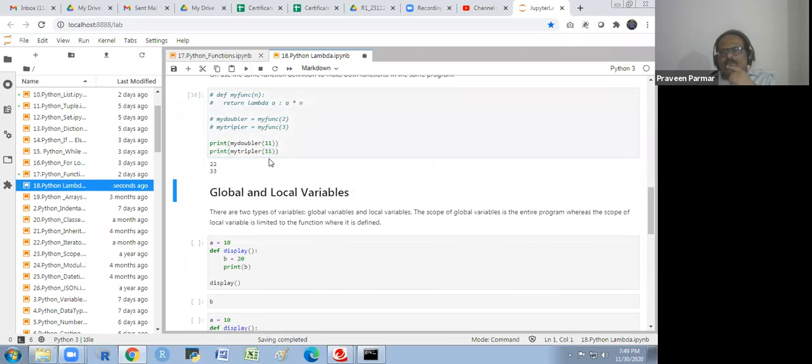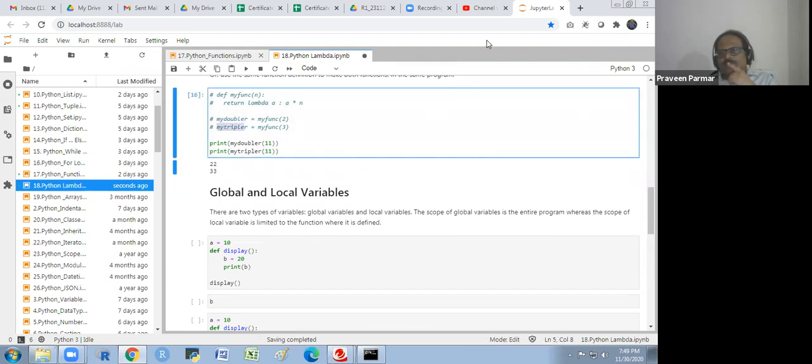Whatever you write here, because in the doubler you have taken another function and in the tripler you have made another function. The lambda is basically an anonymous function. We use it without any name. Without any name we could apply it.